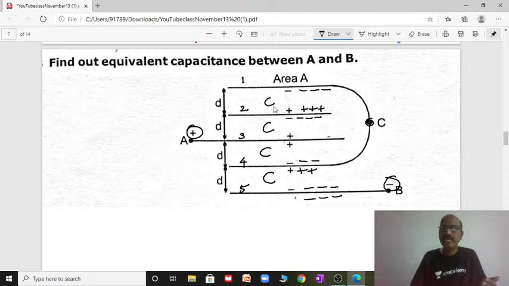Now between A and C, see that plates 1 and 2, 2 and 3 are in series, and 3 and 4 are in parallel.